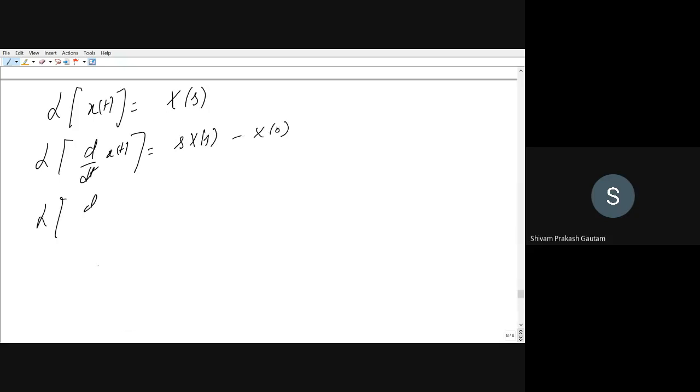Similarly, Laplace transform of d squared by dt squared, that is the second order derivative, will be equal to s squared X(s) minus s x(0) minus d by dt of x(0).